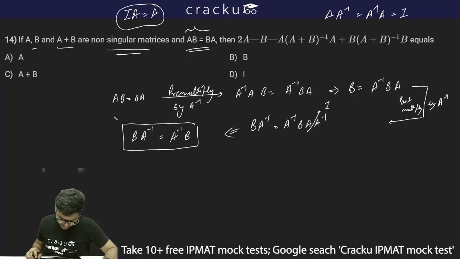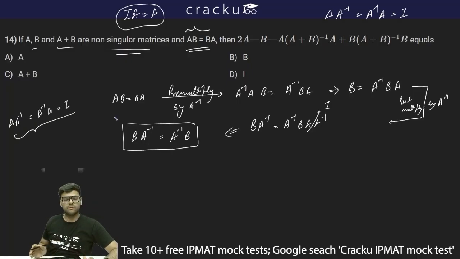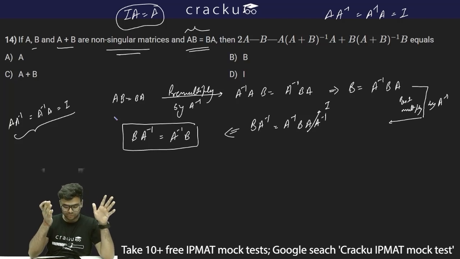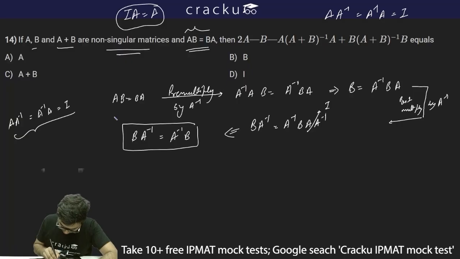Now what I'll do is basically I'll add A into A inverse both sides. So A into A inverse is equal to basically A inverse into A, and this is equal to I. So A into A inverse or A inverse into A, if I add both sides, either what I can do is I can just add A into A inverse to the left hand side and A inverse into A to the right hand side. So what I am trying to say is, I'll add this part to the left hand side and this part to the right hand side.